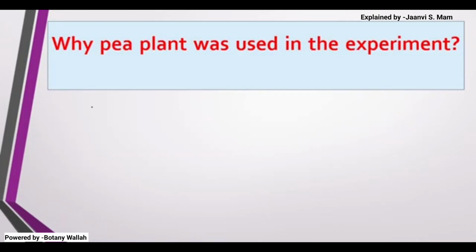The first reason is that it had contrasting characters. Contrasting characters are like the way we say there should be contrasting colors, like light yellow and dark blue. In the same way, in the pea plant there were contrasting characters.